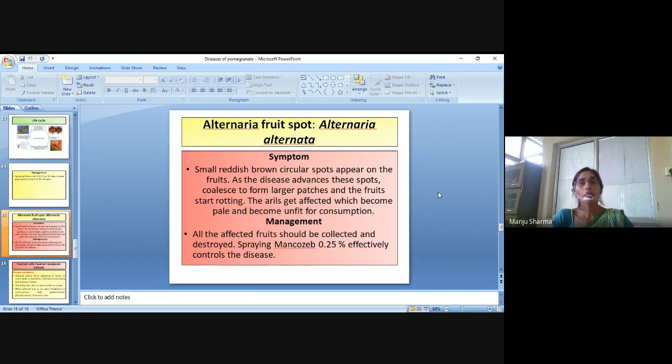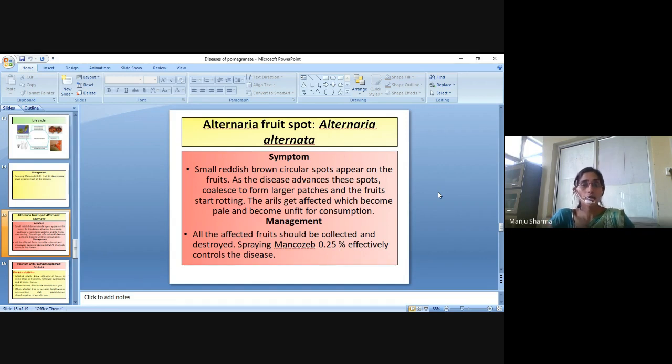Then Alternaria fruit spot disease, which is caused by Alternaria alternata. The symptoms are small reddish brown circular spots that appear on the fruits.